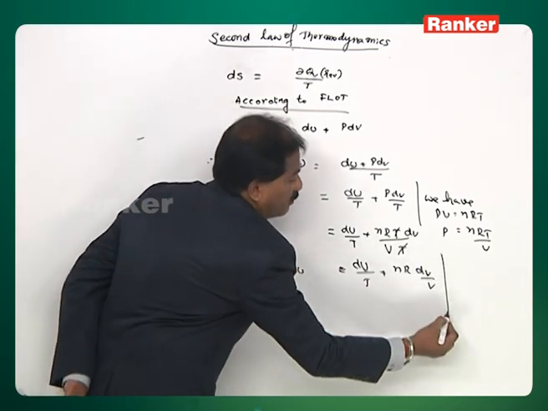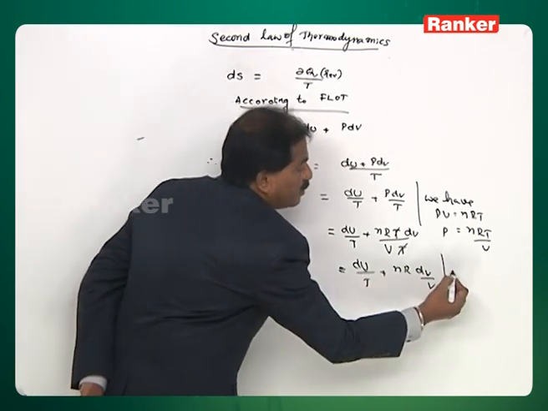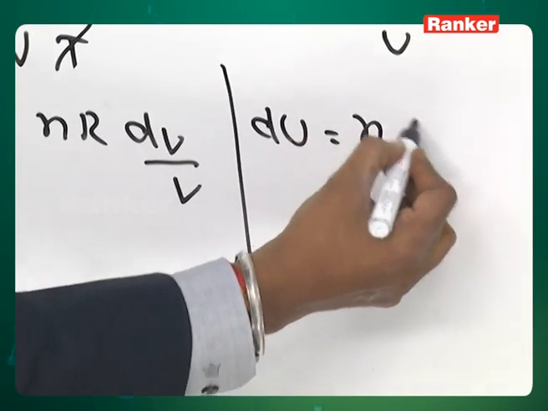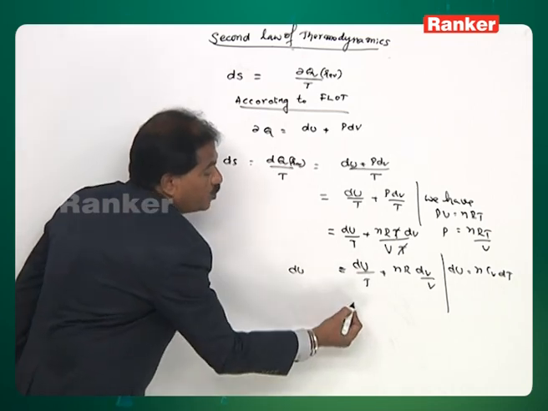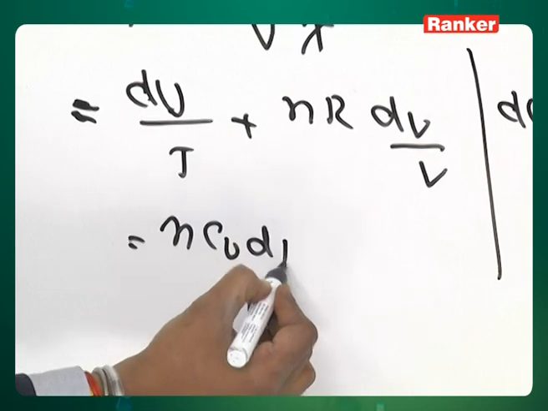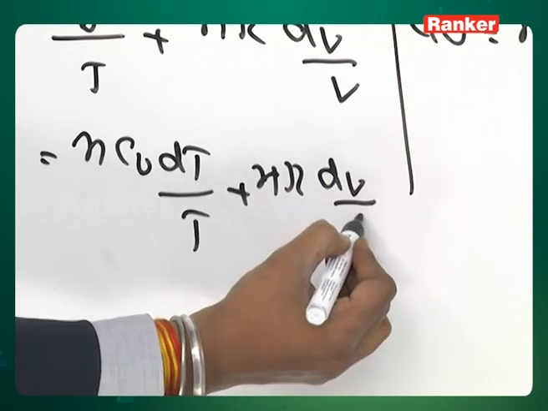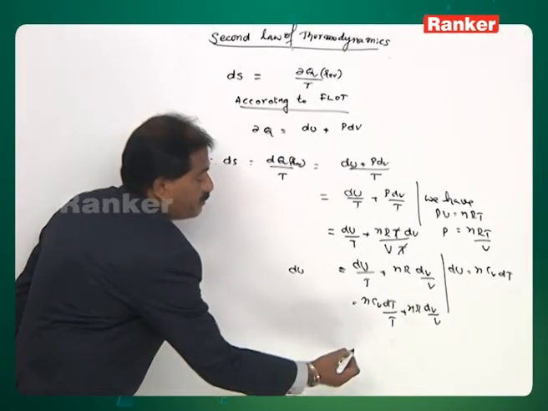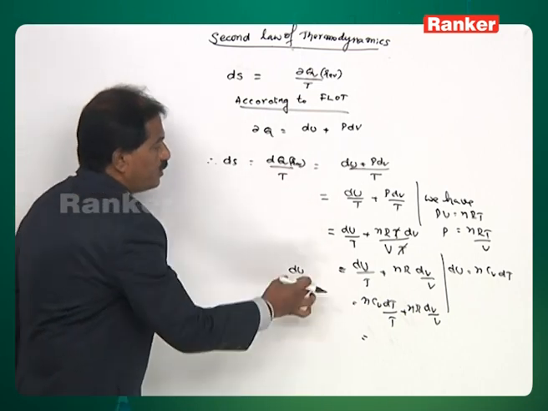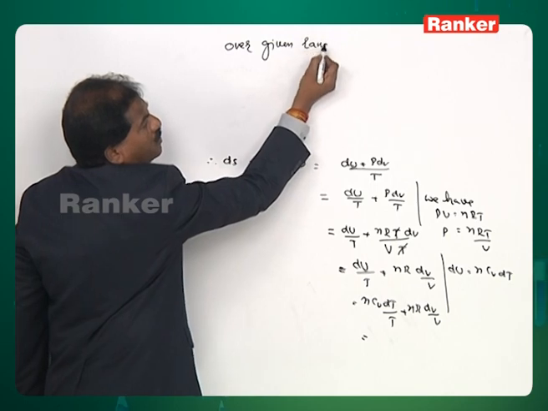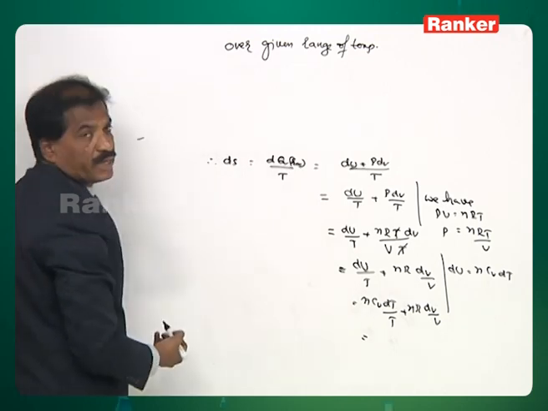Next, in the same thermodynamics, we have one relation between the internal energy and the Cv. Here du is equal to nCv dT. Therefore, I am replacing this du with nCv dT, so we get nCv dT by T plus nR dV by V. Now, over a given range of temperature, we want to calculate the entropy change.